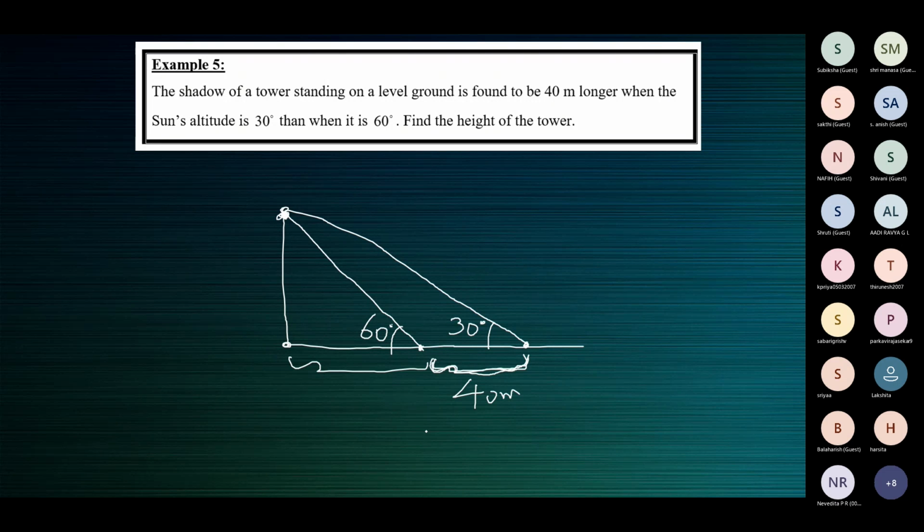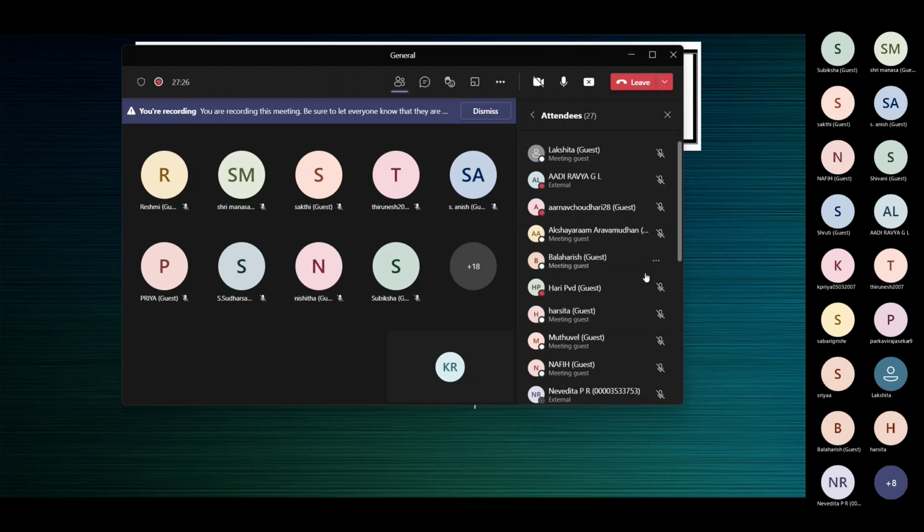Now the question is to find the height of the tower. Let me mark this one as X. Yes, please tell me, children, how do we do this? Help me solve this. In right triangle, you must ask yourself these questions. No, but why is the class so quiet today?